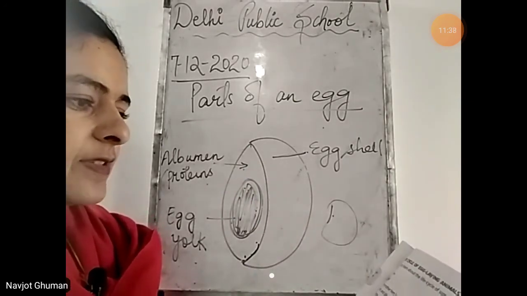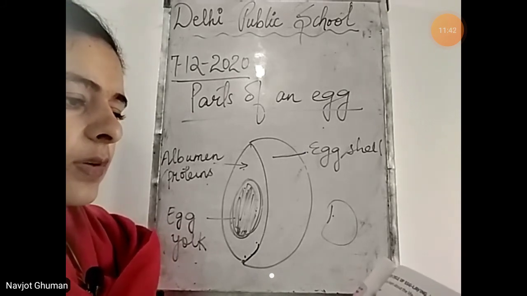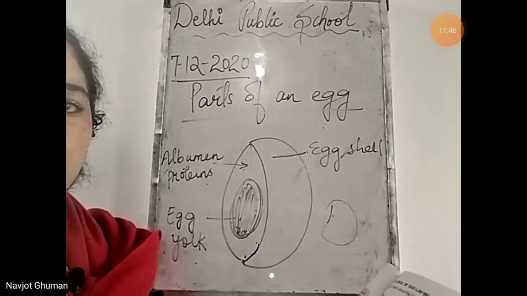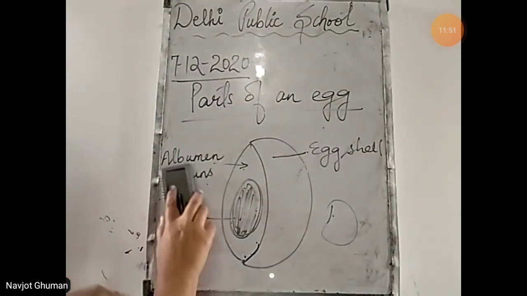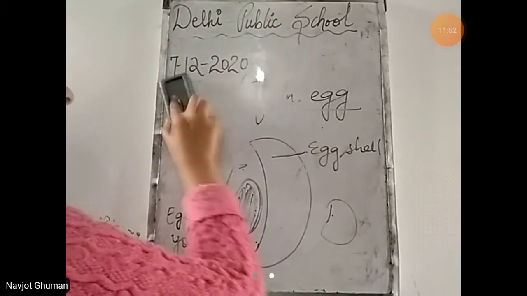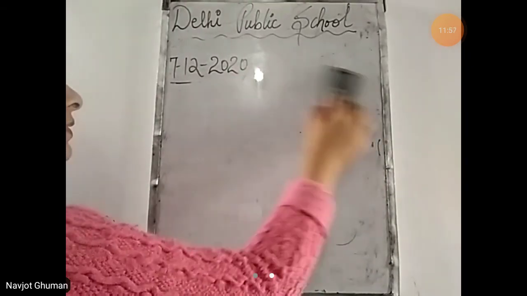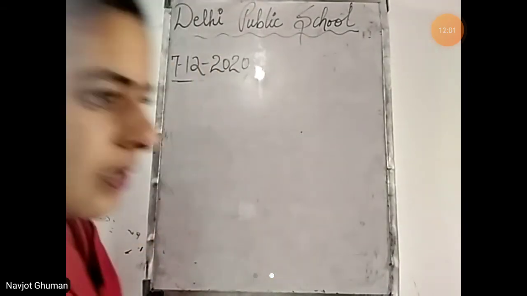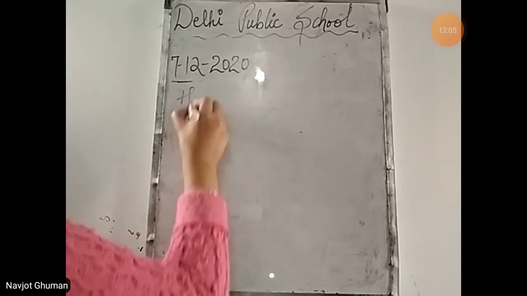Next, life cycle of egg laying animals. Now we'll read about the life cycle of egg laying animals, कि what type of life cycles do they have. Let's come to the life cycle of hen first, कि जो hen है वो किस लाइफ साइकिल से गुजरती है, क्या क्या उसकी जो लाइफ में जो स्टेजेस आती हैं, that is the life cycle, growing development stages. First we'll read about the hen.